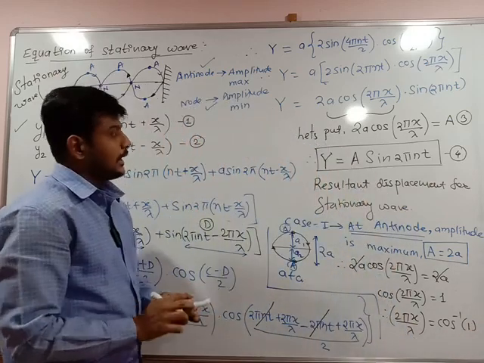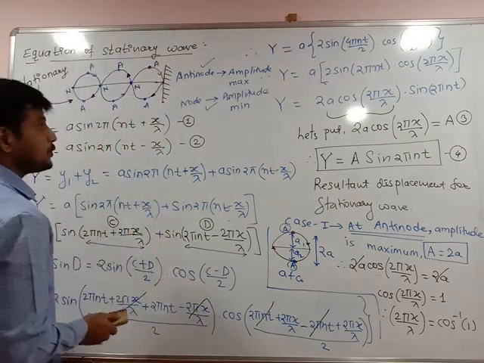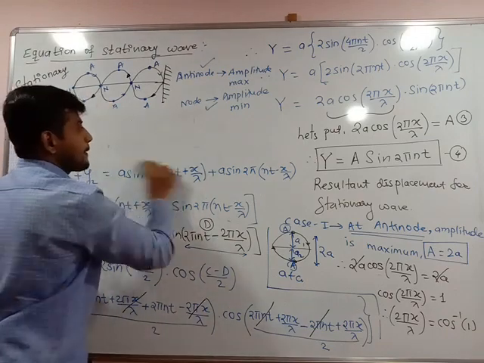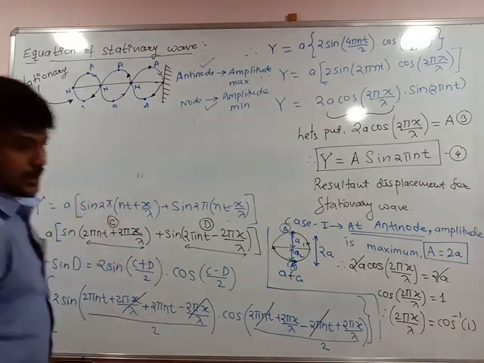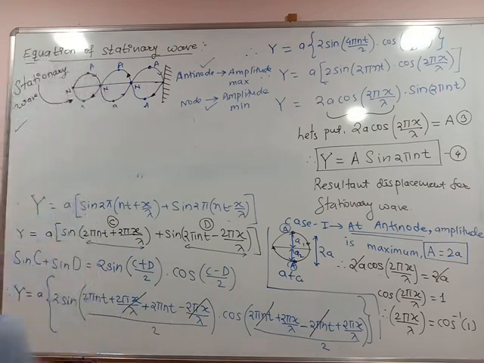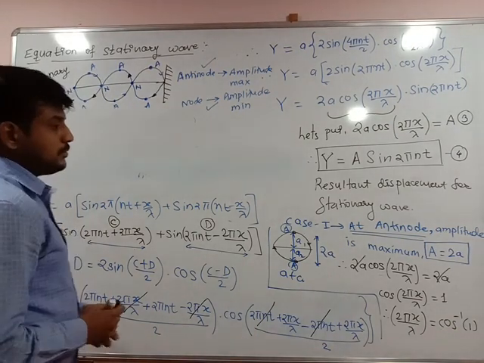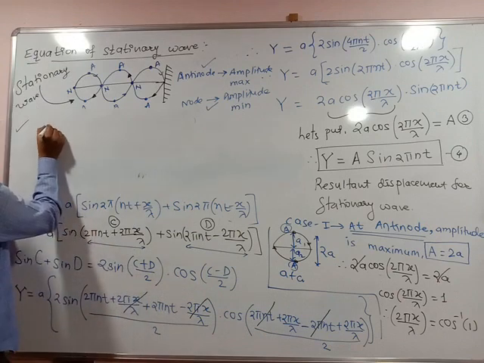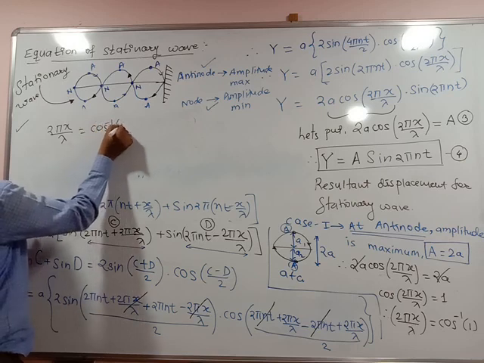Do you know what is cos inverse of 1? 2 pi x upon lambda is equal to cos inverse 1.